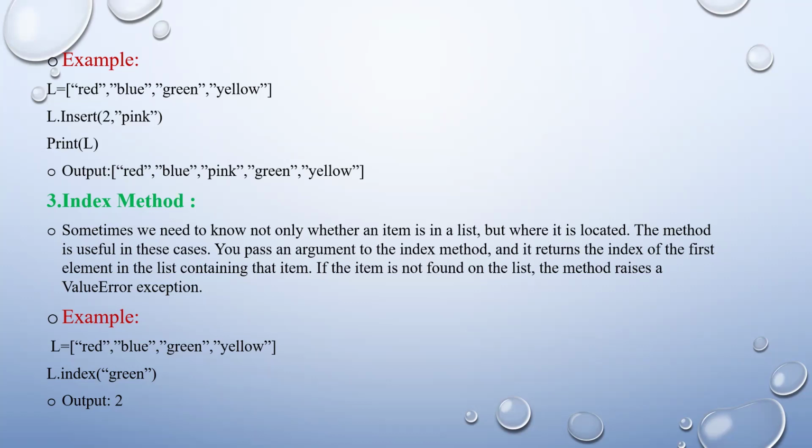So L dot index green means I will know the green position. Green is in second position. If I give yellow here, it will show the position 3. That means yellow is in third position. This is about the index method.